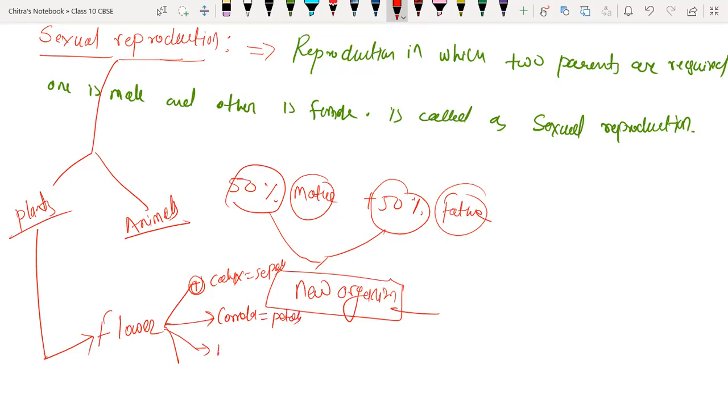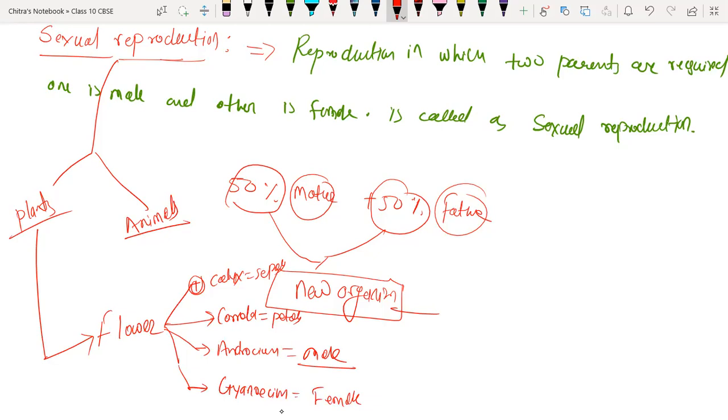Then we have the androecium. It is also called the male part of the flower. And last but not the least, we have the gynoecium. It is nothing but the female part of the flower.